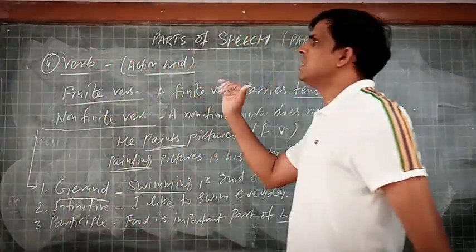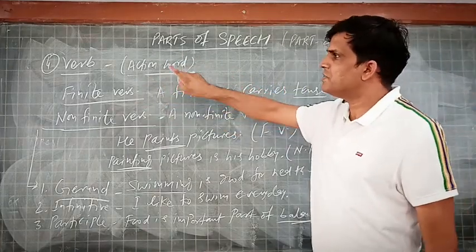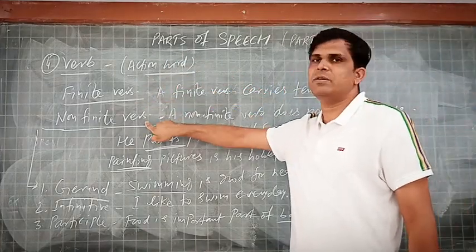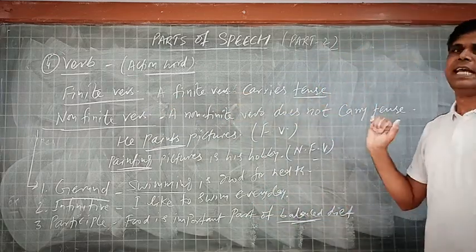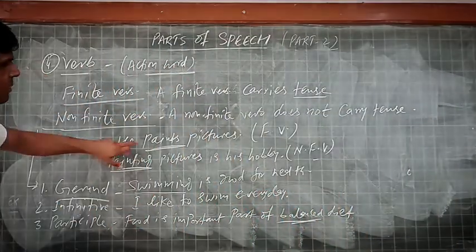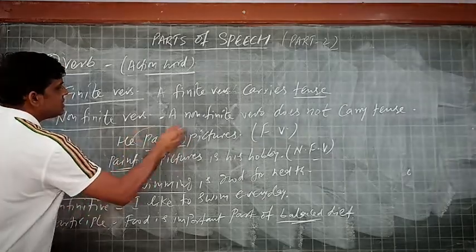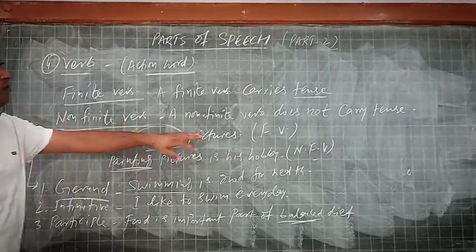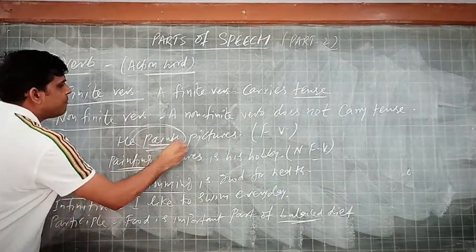Coming to the another type of verb, the types of verbs are divided into two parts: finite verbs and non-finite verbs. Finite verb carries tense. For example, here, he paints pictures. Here the verb paints, it is given in the form of finite verb because it tells about the tense.